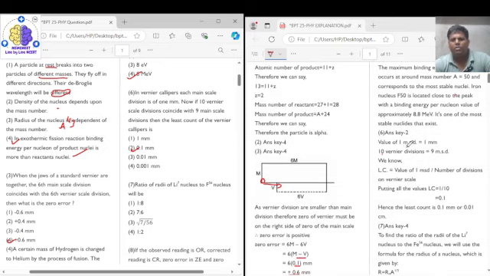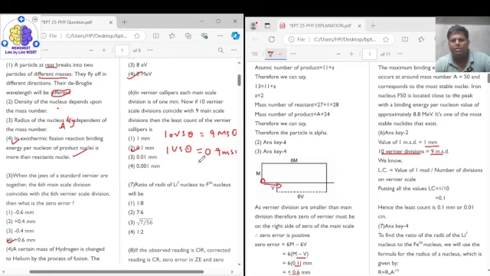To calculate the least count, see, the value of one main scale division is 1 millimeter, right? And 10 vernier scale divisions are equal to 9 main scale divisions. It means one vernier scale division will be equal to 0.9, right? See, here 10 vernier scale divisions is equal to 9 main scale divisions, right? So one vernier scale division will be equal to 0.9 main scale division.